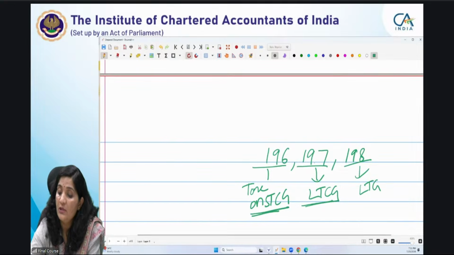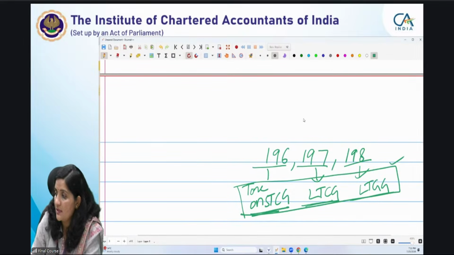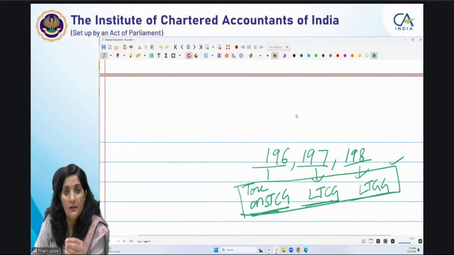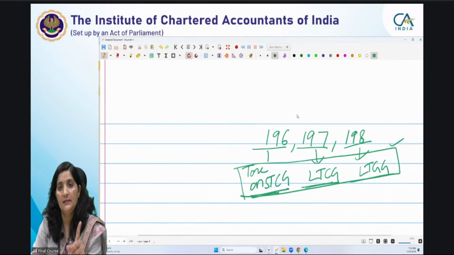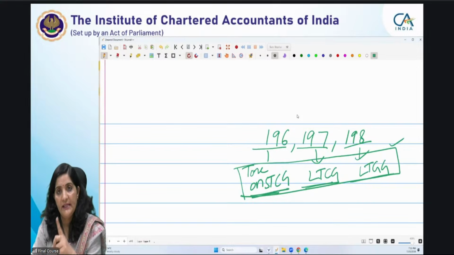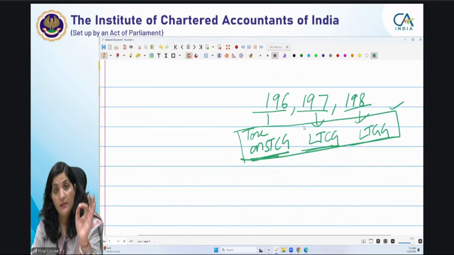again LTCG. So whenever you are paying this special tax, the rebate is not available. Whatever tax you are paying under these provisions, the rebate under the default tax regime is not available against the tax which you are paying under section 196, 197 and 198. If you are paying tax as per the optional tax regime, then except for 198, you are eligible to take the benefit of rebate. Are you getting this? This is one of the important points.